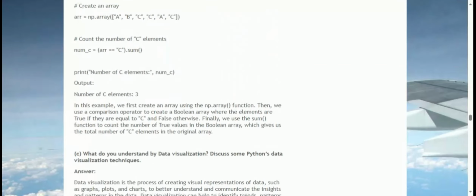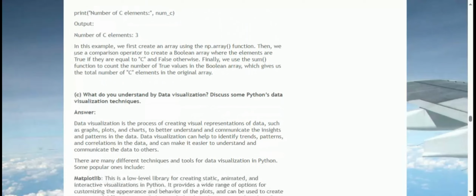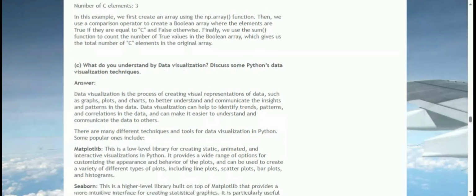In this example, we first create an array using the np.array function. Then, we use a comparison operator to create a Boolean array where the elements are true if they are equal to 'c' and false otherwise. Finally, we use the sum function to count the number of true values in the Boolean array, which gives us the total number of 'c' elements in the original array.